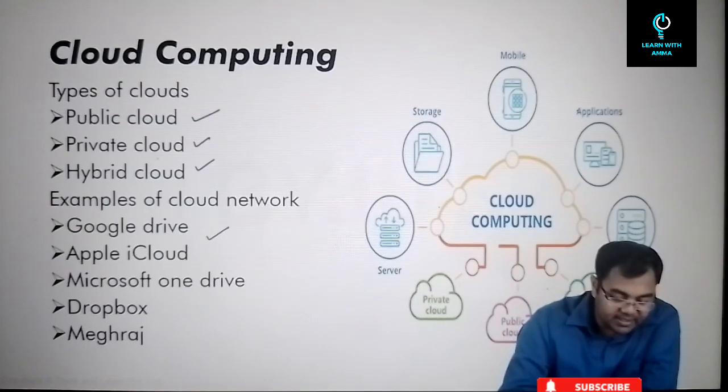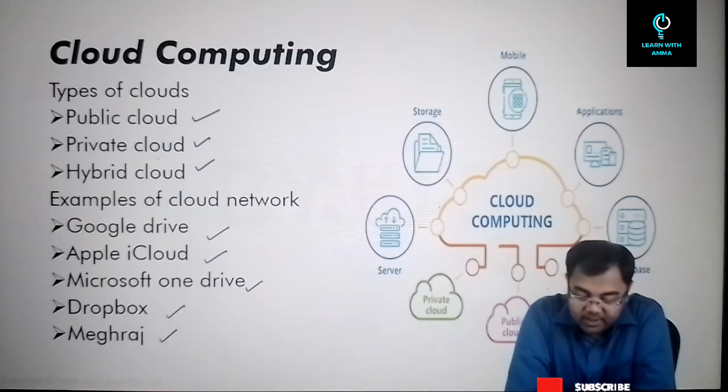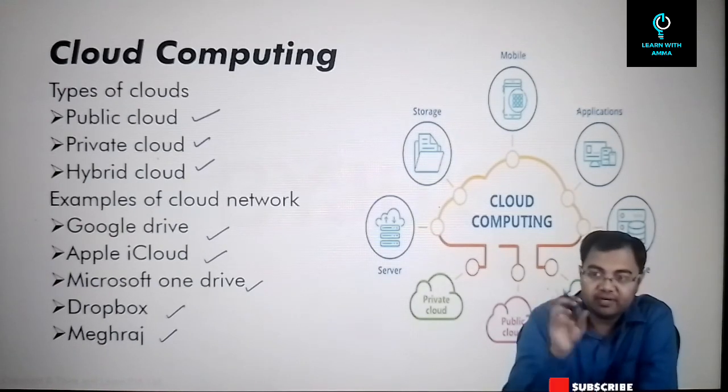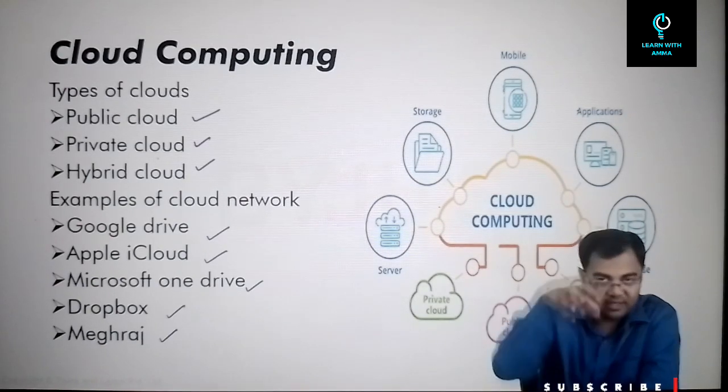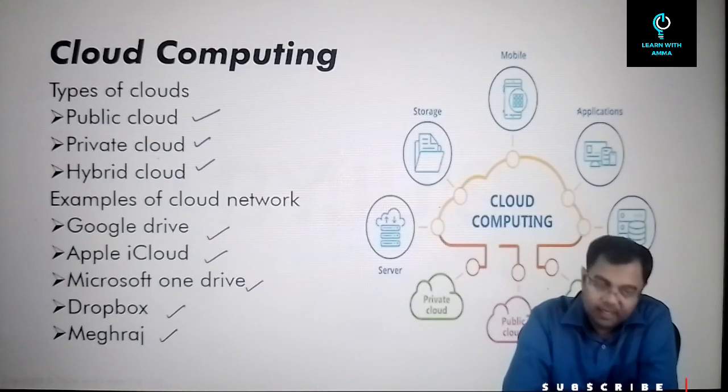Examples, we already discussed the examples: Google Drive, iCloud, OneDrive, Dropbox, Meghraj. All these are examples of cloud networks. Alright. So just understand this, that instead of everyone having their own computing systems, there will be a central location where all this information will be available.